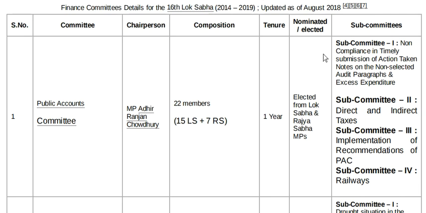There are also four subcommittees of the Public Account Committee. One deals with non-compliance in timely submission of action taken notes on audit paragraphs and excess expenditure. The second discusses direct tax and indirect tax of India. The third deals with the implementation of recommendations of PAC, and the fourth deals with the Indian Railways.